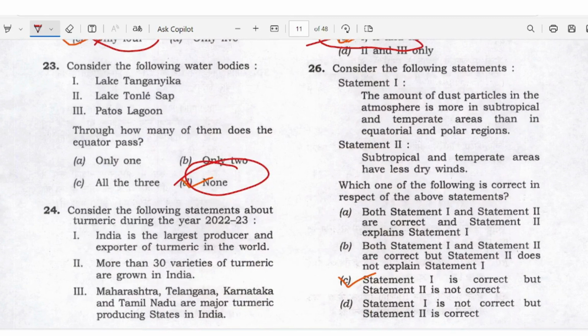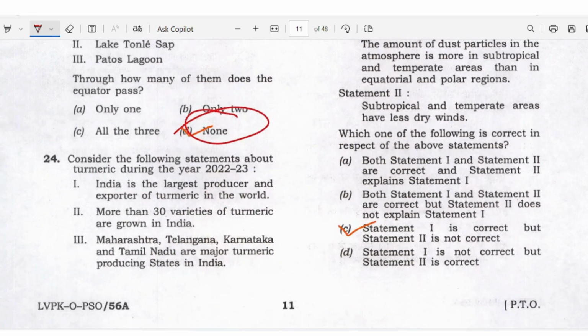Amount of dust particle in the atmosphere is more in subtropical and temperate area than in the equatorial and polar region. Subtropical and temperate area have less dry winds. Here statement answer is C. Statement 1 is correct, statement 2 is wrong. Okay, so answer is C here.